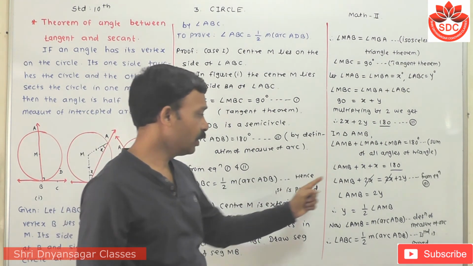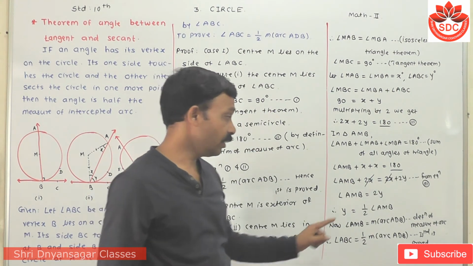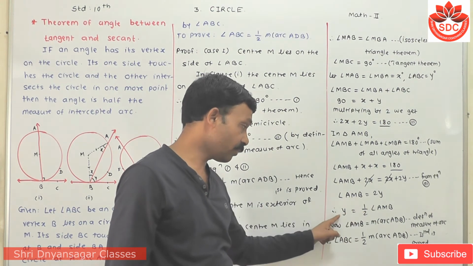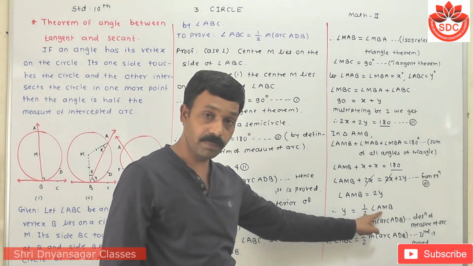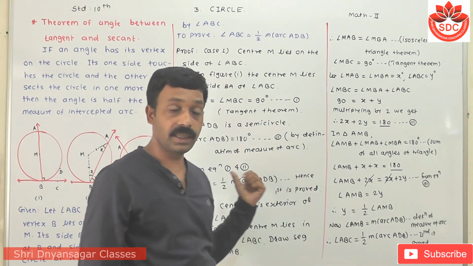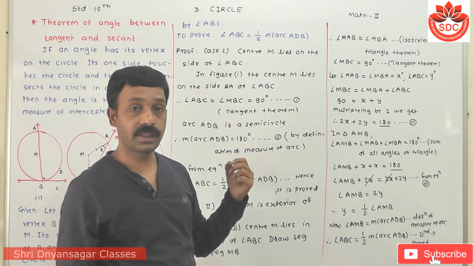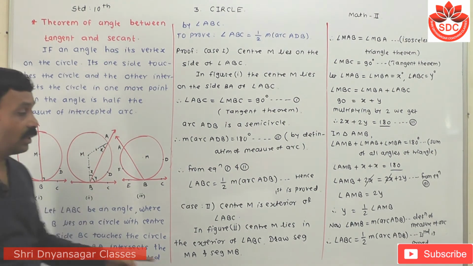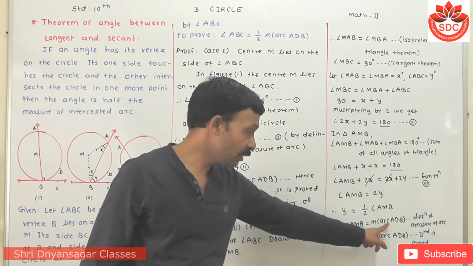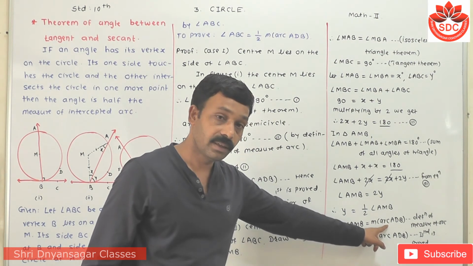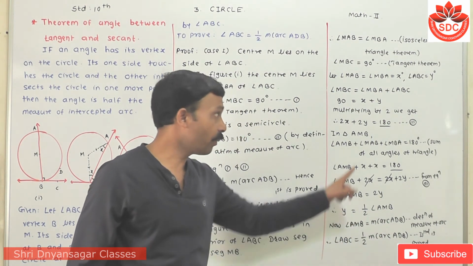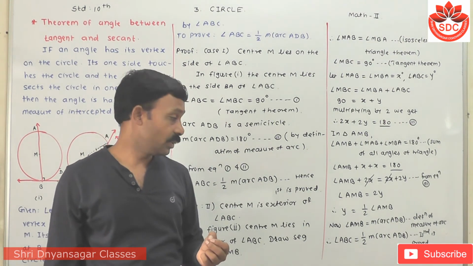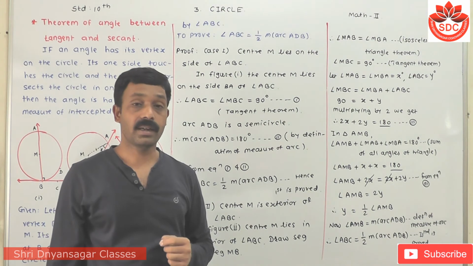Then twice x gets cancelled, so it is equal to twice y. This 2 goes to the denominator, so y is half of angle AMB. But AMB is the central angle. By the definition of the measure of arc, the measure of the central angle is equal to its corresponding arc. So the measure of this angle is equal to arc ADB. Re-substituting the values, we get that the second case is true. Means the measure of angle ABC is equal to half of the measure of arc ADB.